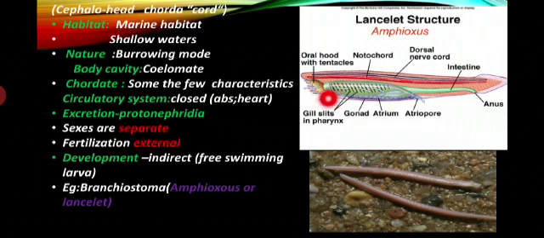Surrounding the cilia, tentacles are present. The food particles along with the water are drawn from the mouth to the pharynx, through the pharyngeal gill slits, and to the opening of the atrium. The atrium extracts the food particles, and the rest of the water is thrown out of the atriopore, out of the body, while the remaining food passes to the pouches of the intestine.